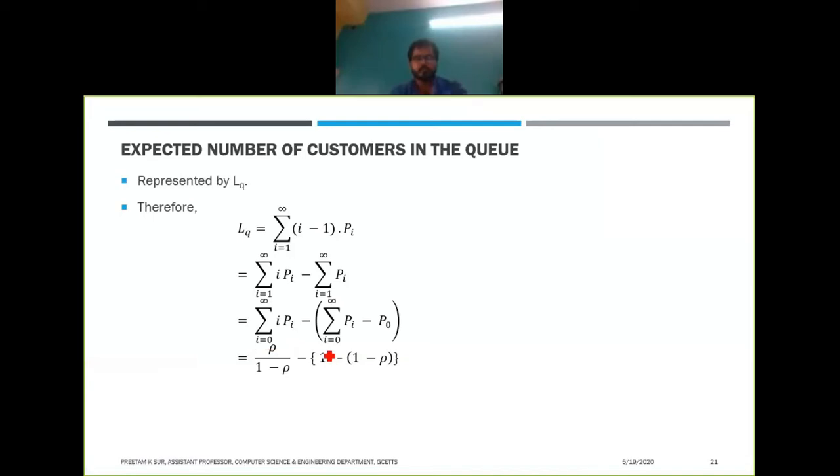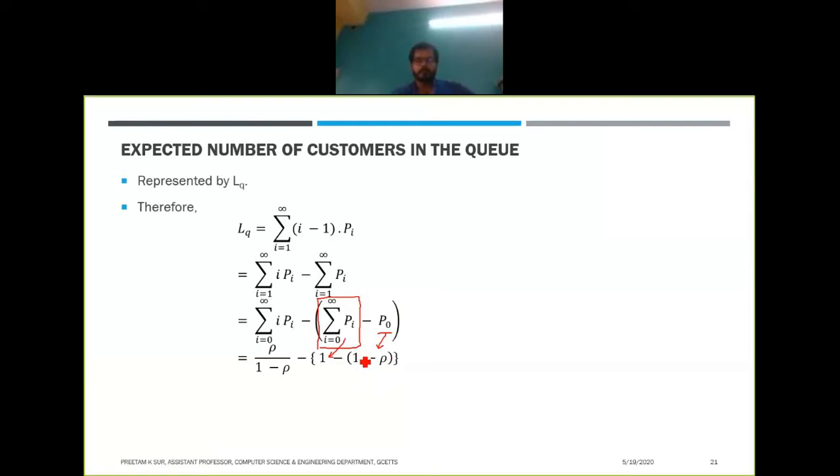Now what are the rest of the terms? If you look at this, this is nothing but the summation of the probabilities that there are 0 persons in the system plus the probability of 1 person in the system plus the probability of n persons in the system, up to infinity, right? All the summation of the probabilities will add up to 1, right? So this summation will give you 1, and this p0, we already know that p0 equals 1 minus rho,